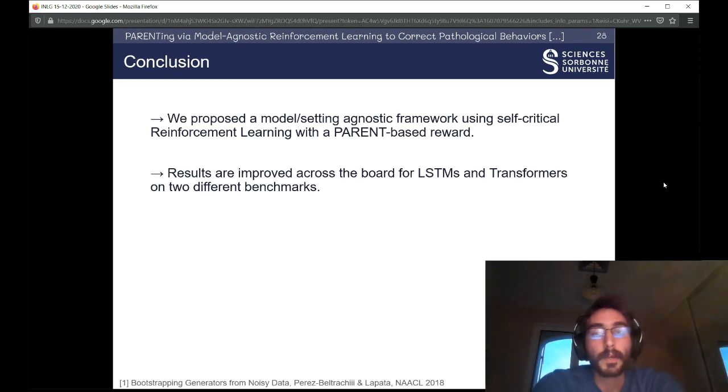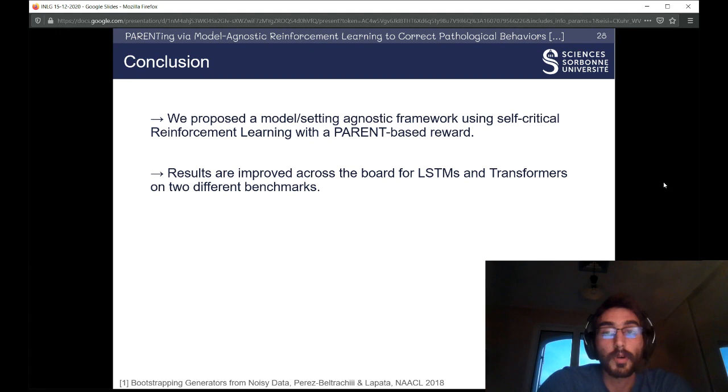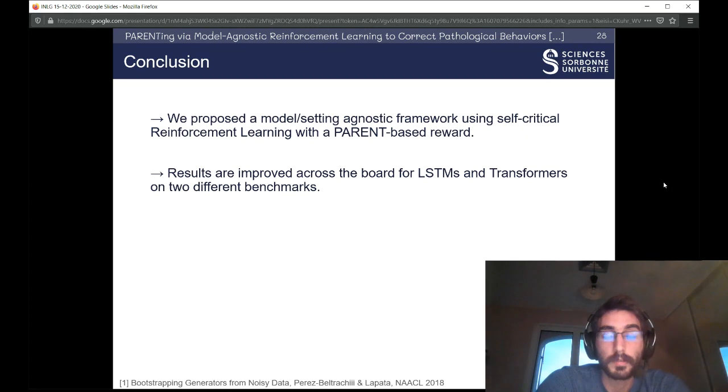In conclusion, we have proposed a setting and model agnostic framework, which works both for omissions and hallucinations, using self-critical reinforcement learning with a PARENT-based reward. The results are improved across the board for both the LSTM family and the transformer family on two different benchmarks, which were WebNLG and Wikibio.